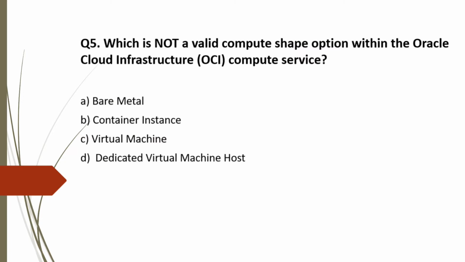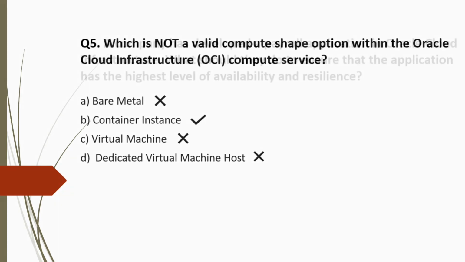Now let's move to the options we have. Bare metal is supported. So this is incorrect. Option B is correct as we did not find this in the documentation. So this is not supported. Next, option C is incorrect as this is also supported as per the documentation. Option D, dedicated virtual machine host, is also incorrect as this is also supported. So the correct answer is option B, container instance.